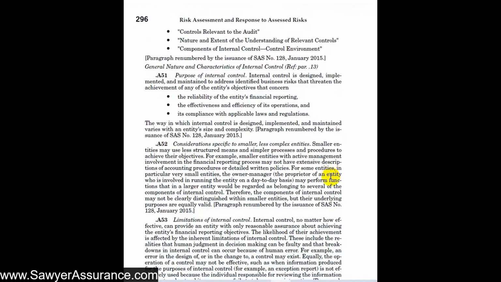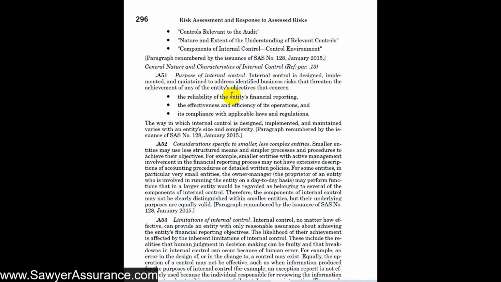So first here, they tell us the purpose of internal control. Internal control is designed, implemented, and maintained to address identified business risks that threaten the achievement of any of the entity's objectives that concern the reliability of the entity's financial reporting, the effectiveness and efficiency of its operations, and its compliance with applicable laws and regulations. So basically, we're looking at the entity's business risk, and then the entity should have things in place that prevent those risks from turning into a problem.